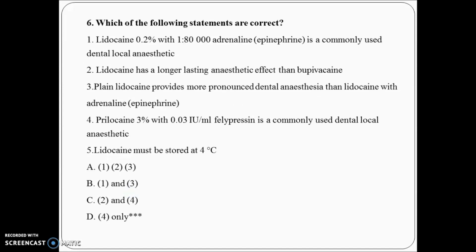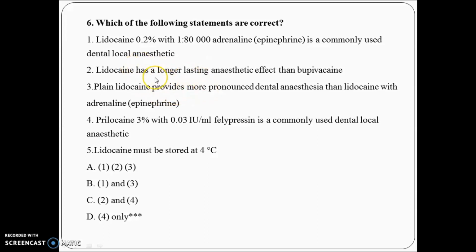So now in this question, read the question. Which of the following statements are correct? Here they mention nothing else. They mention which of the statements are correct, so directly look at the statements. The first statement says lignocaine 0.2% with 1:80,000 adrenaline. It is already eradicated because we use lignocaine 2%. The second option is lignocaine has a longer lasting anesthetic effect than bupivacaine. No, it's wrong. Bupivacaine has a longer effect than lignocaine.